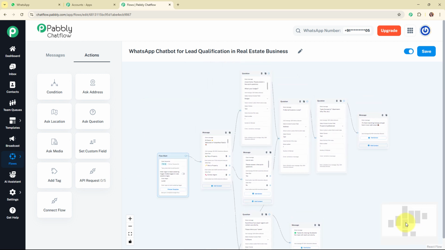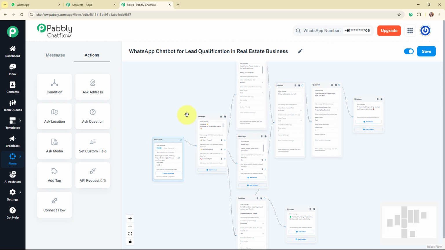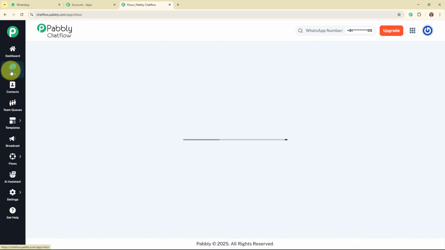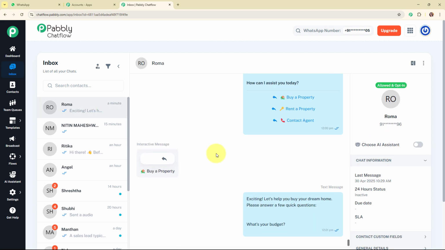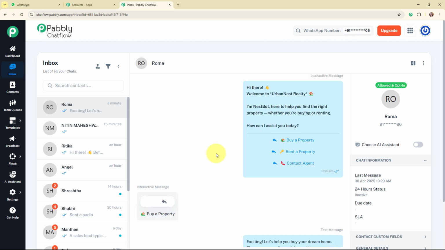And now after giving a brief about what we have created today, let me show you the amazing feature of Pabbly Chatflow, that is inbox, available in the left side bar. And here in the inbox you can see all the existing chats of your WhatsApp number, and not only this, you can see the entire chat between your WhatsApp chatbot and your customer or lead. And also you can see the status of the message as sent, delivered, or read. And not only this, you can also see your customer or lead detail available in the right side panel. Alright, so let's move back to the flows.